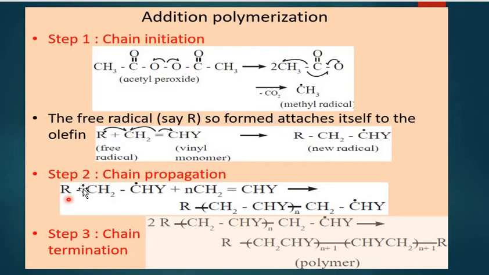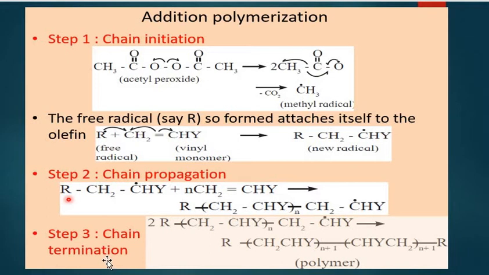Now step 2 is chain propagation. In this step, the new radical formed in the initiation step reacts with another molecule of vinyl monomer, forming another, still bigger radical, which in turn reacts with another monomer molecule. The repetition of this sequence takes place very rapidly, and that is why this step is called the chain propagation step. See, a very big molecule is formed and it is still a free radical.